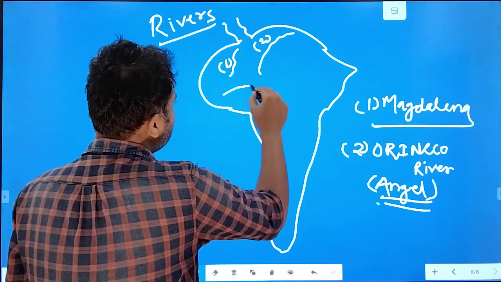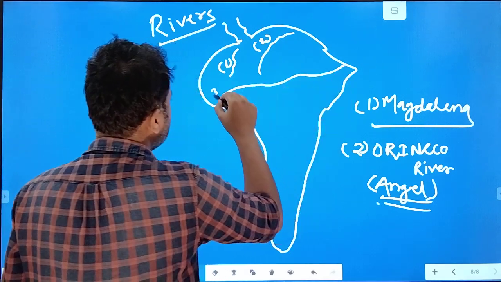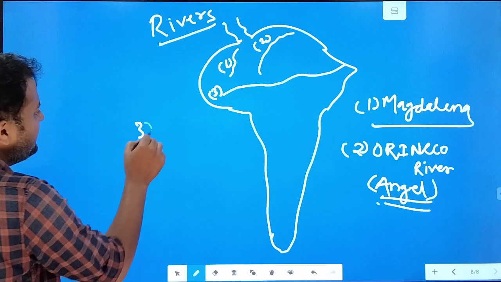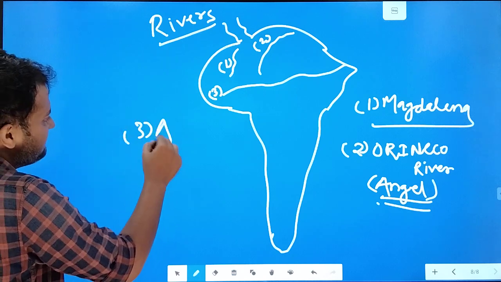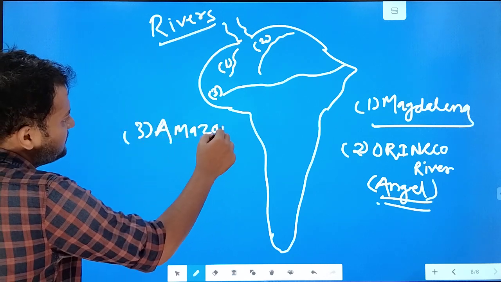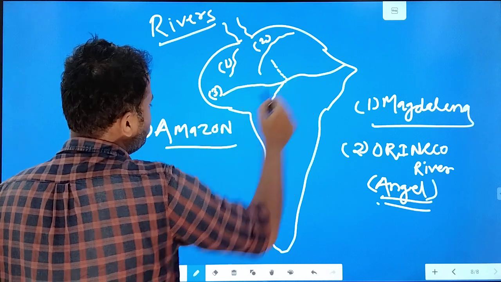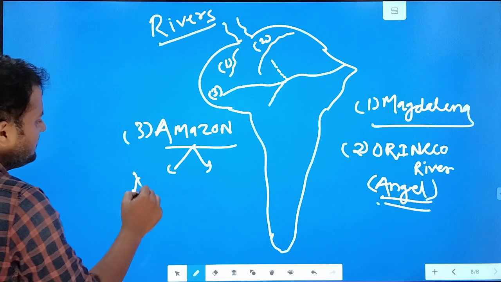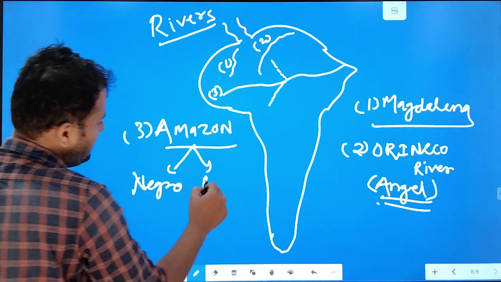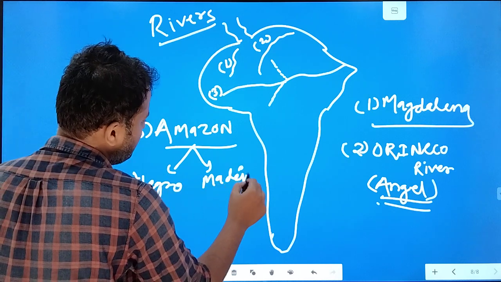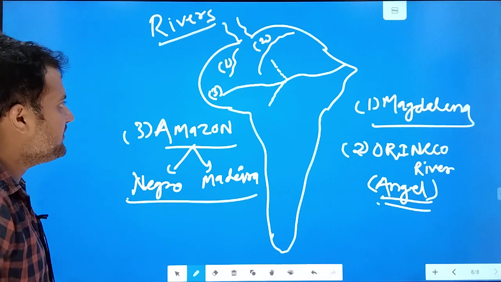Then the third one, this is the third one, the world's second largest river, which is known as Amazon. There are two very important tributaries of it. One is Negro, another is Madeira. Two important tributaries.